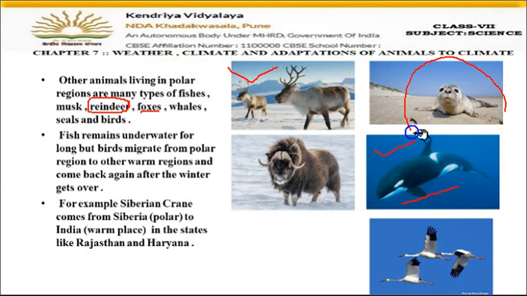Then seals, this is the picture of a seal, right? So these seals are also present in polar areas. Then this one is musk oxen. You can see here that their body is also covered with fur, to protect them from cold or to keep their body warm, right? So these are some other animals which are present in the polar areas.